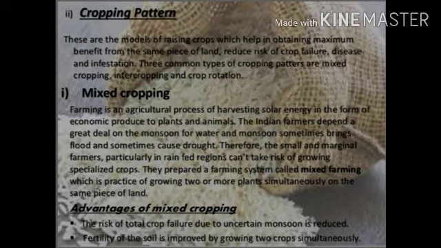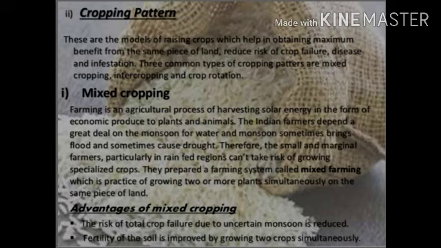After that, advantages of mixed cropping. First, the risk of total crop failure due to uncertain monsoon is reduced. Second, fertility of the soil is improved by growing two crops simultaneously.